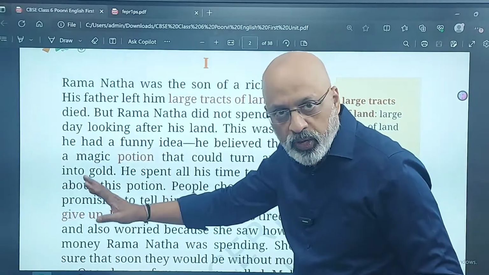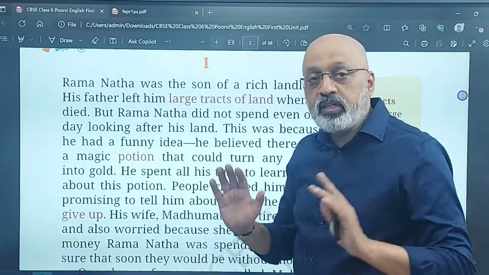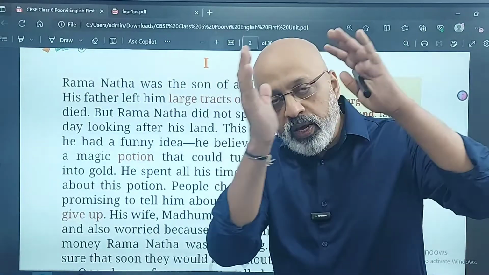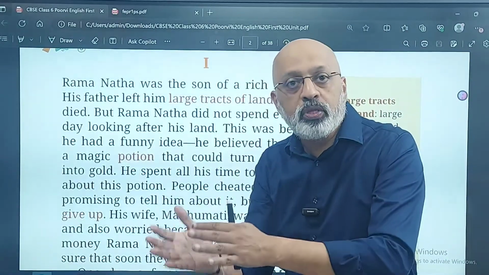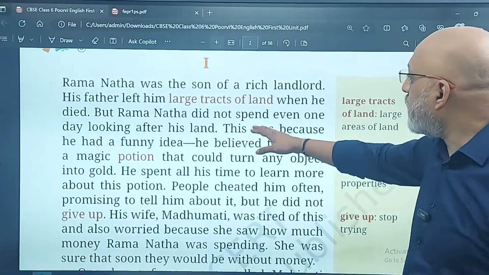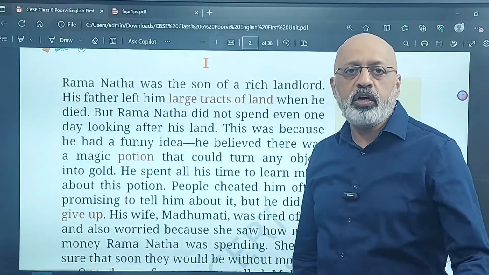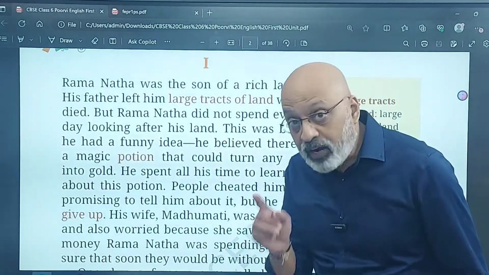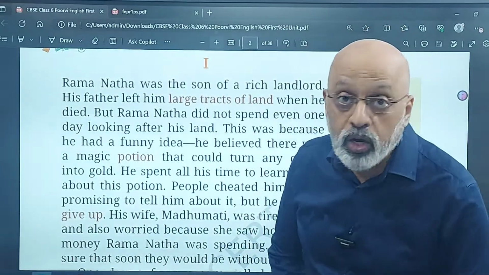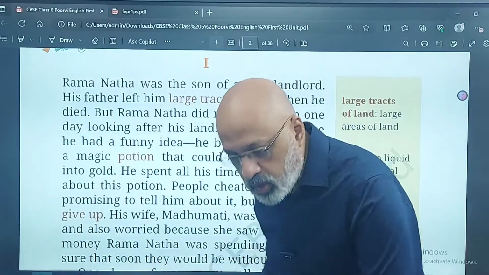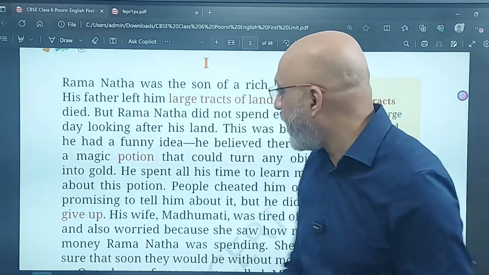When he died, okay, so the father has passed away. Ramanatha has got a lot of land as inheritance, meaning what the father has passed on to the son after his death. Ramanatha did not spend even one day looking after his land. Ramanatha was not interested in anything to do with the land. Though the land was precious, he did not want to work on it, because when you're talking of agriculture, the farmer has to do a lot of hard work on the land.